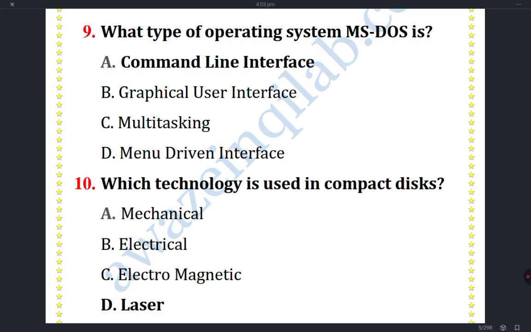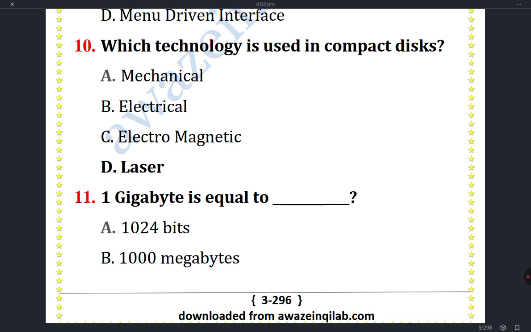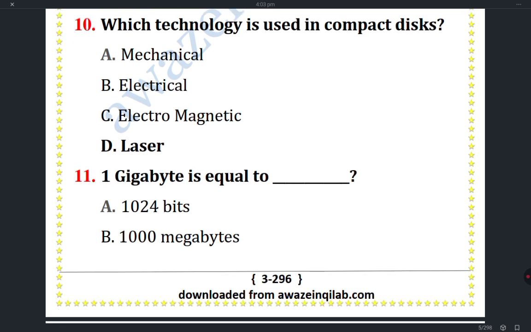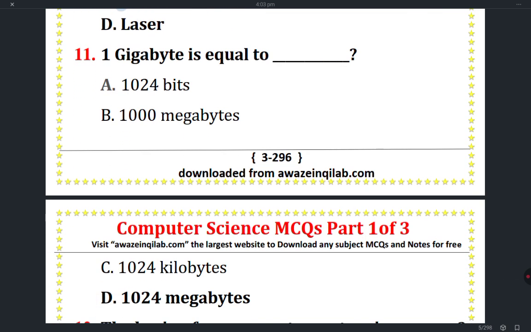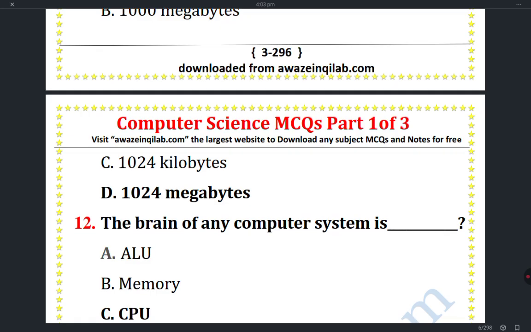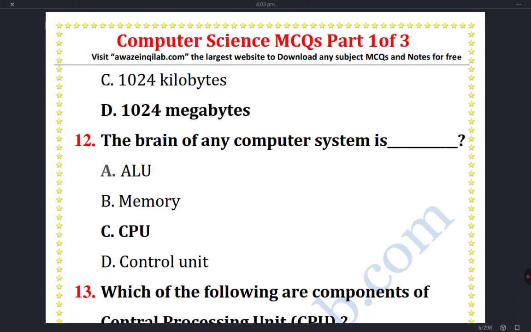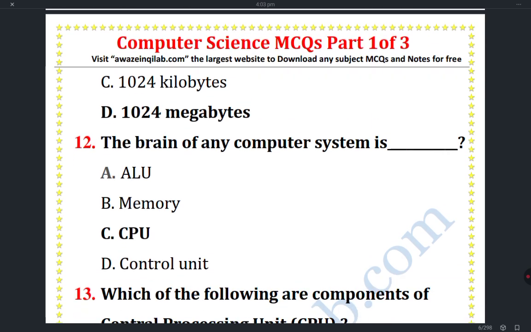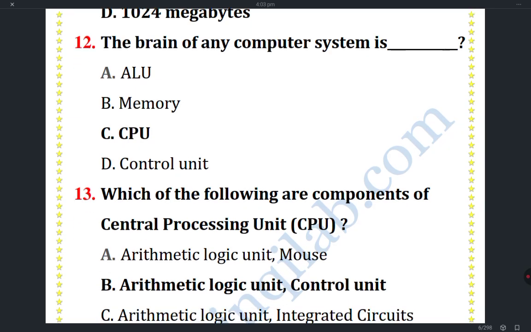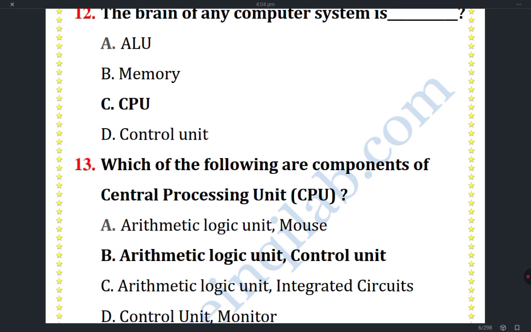What type of operating system? MS-DOS is command line interface. Which technology is used in computer disk? Laser technology. Gigabyte is equal to 1024 megabyte, MB, जिसे हम कहते हैं ना 1024 MB, 1 GB 1024 MB. ठीक है. The brain of any computer is CPU, central processing unit.